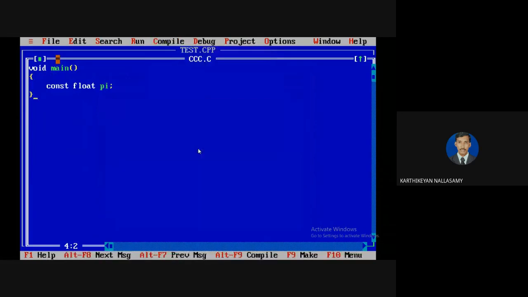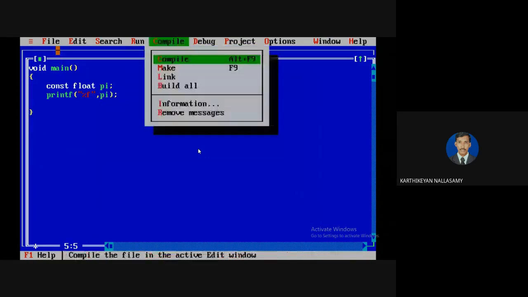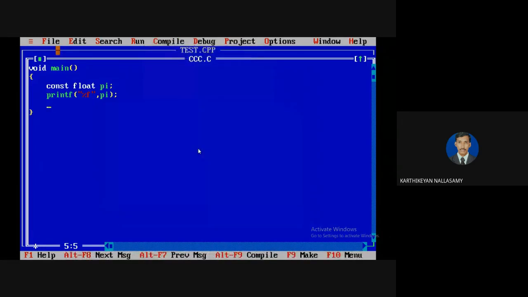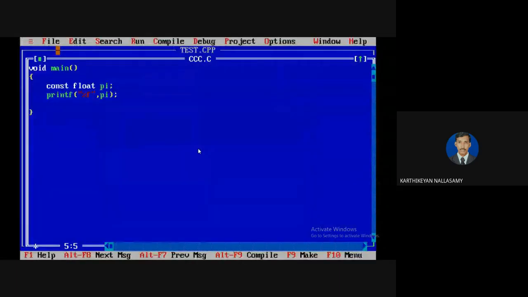There is no error. I will display the value of the constant float variable, and it takes some garbage value, for example minus 0.000. So in C, for constant declaration, there is no need to assign a value.